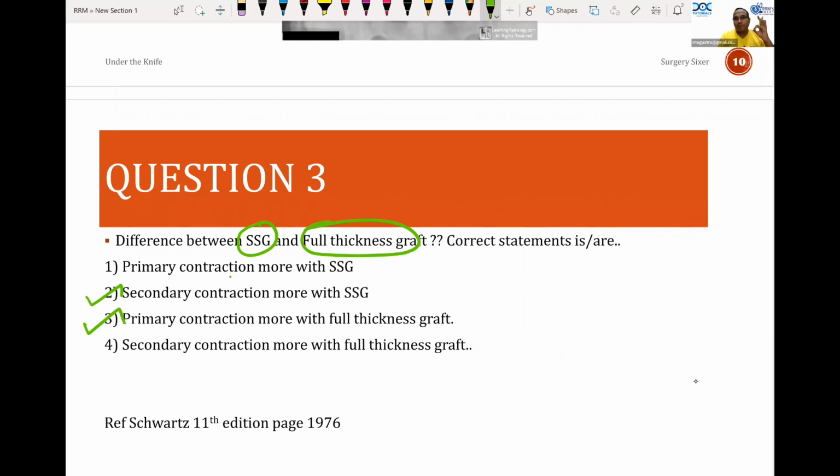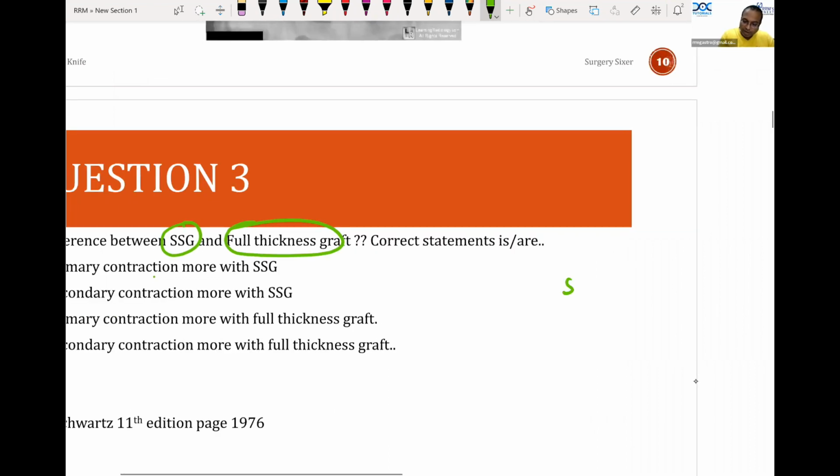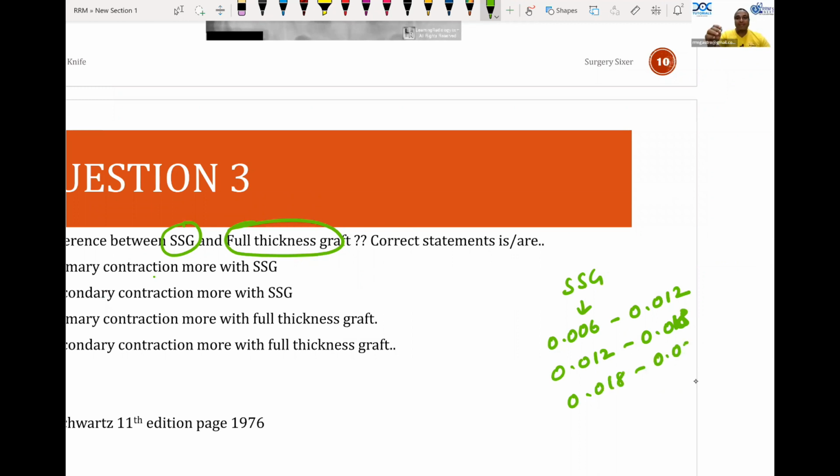So there are 3 types of split skin graft from Schwartz. The split skin graft, SSG, can be divided into 3 types. The one which is 0.006 to 0.012 inches, 0.012 to 0.018 inches, 0.018 to 0.024 inches. So these are the thickness, in inches. This is Thiersch grafting, which we are doing commonly.